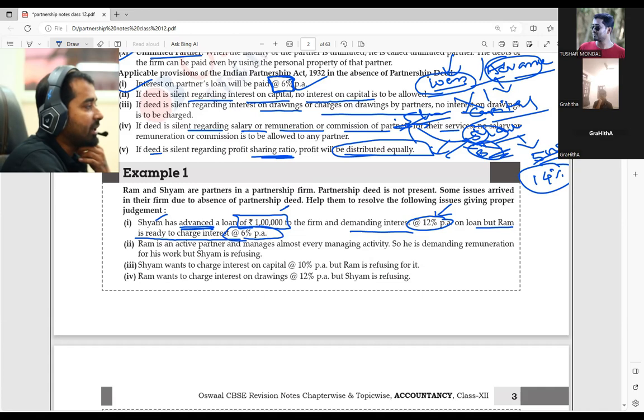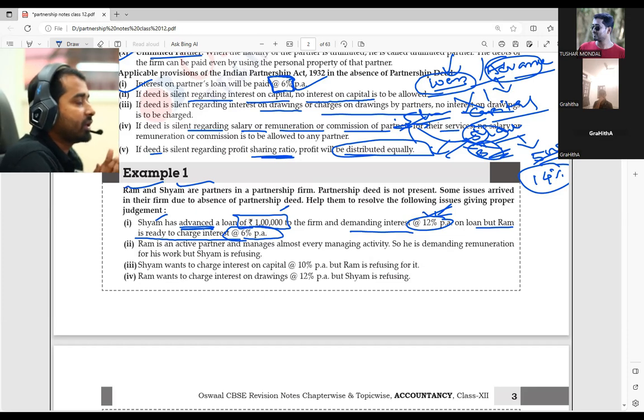Two persons, for example Ram and Sham. The partnership deed was not made before. Now Sham is telling that no, I will charge 12% per annum. But Ram is ready to give 6% per annum. Now tell me, as per your thinking, what should happen?